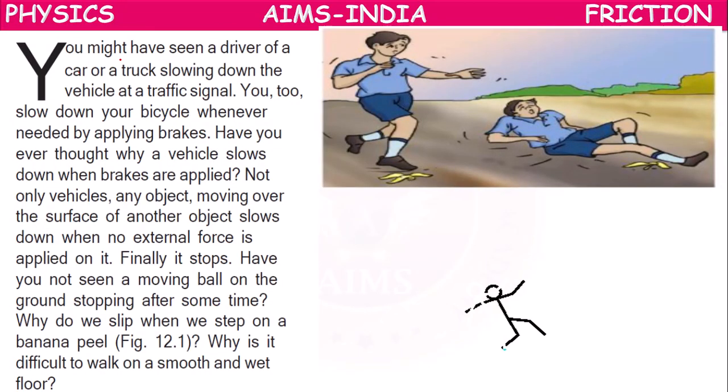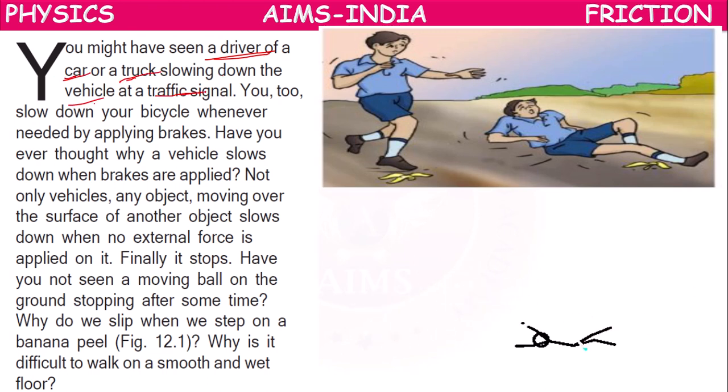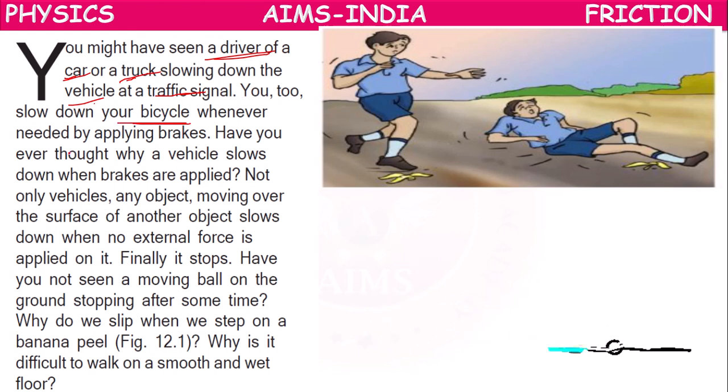Here, children, we might have seen a driver of a car or a truck slowing down the vehicle at a traffic signal. We slow down our bicycle whenever needed by applying the brakes.